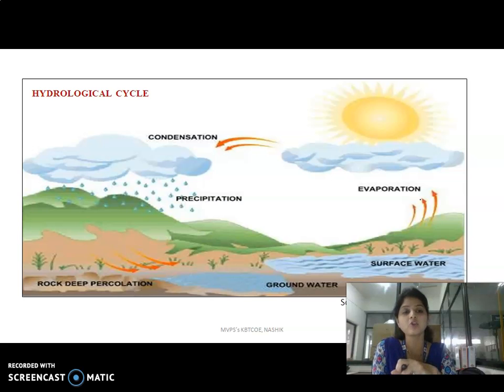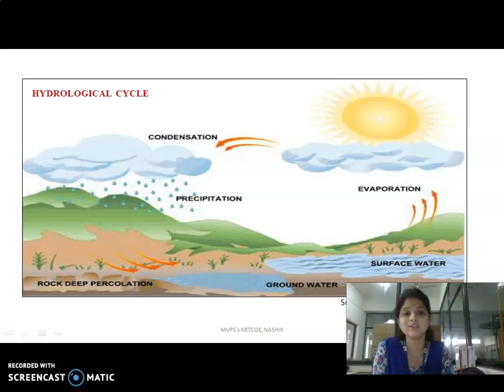The hydrological cycle starts from the surface water. Solar radiation falls on the oceanic surface, and the water from the oceanic bodies gets evaporated and goes into the atmosphere.